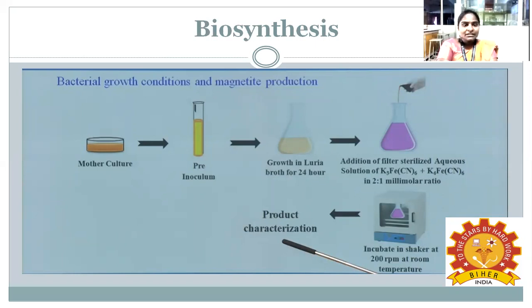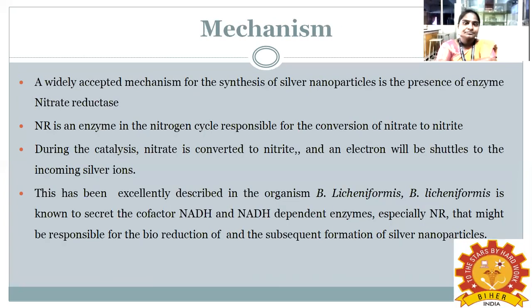For that you need a mother culture, then you have to inoculate and collect the pre-inoculum, then grow it in medium for 24 hours. Then add filter-sterilized aqueous solution of K3FeCN6 plus K4FeCN6, in a 2:1 millimolar ratio. Finally, incubate in a shaker at 200 RPM at room temperature for 1 day. Finally the product will be produced and characterized by various methods like XRD, SEM, and DLS. Then it is functionalized and used for various applications.